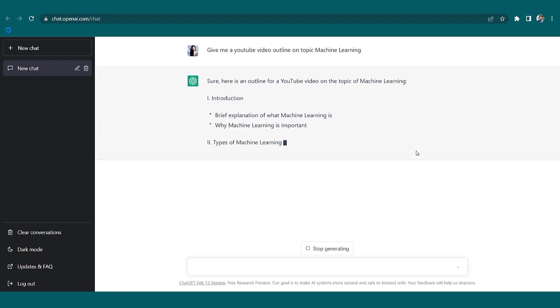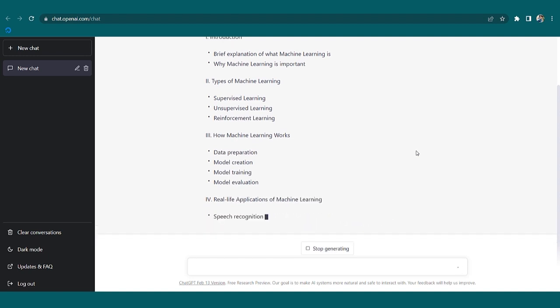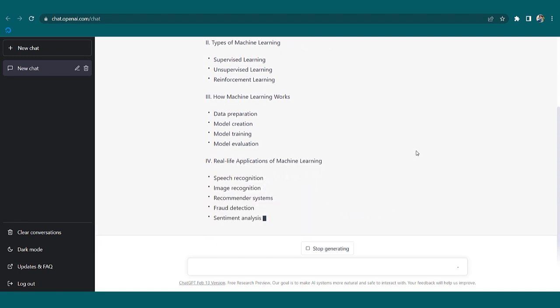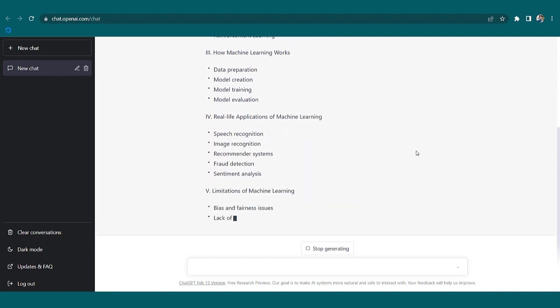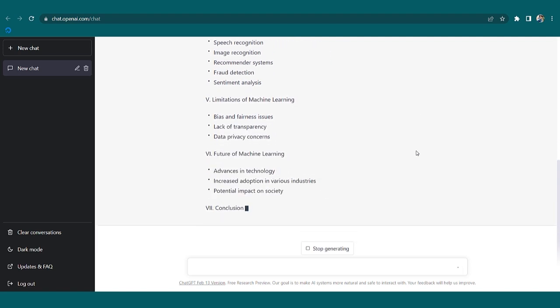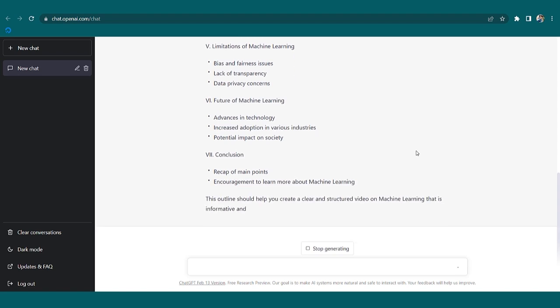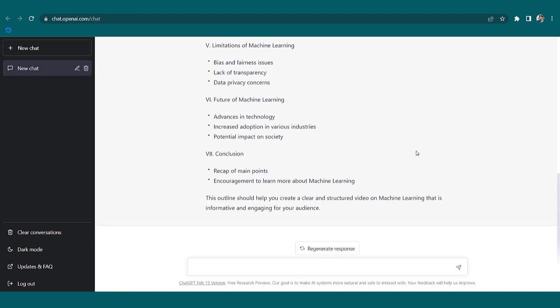First you need to give introduction. Then you can type of machine learning explain. Then you can do how machine learning work. Then real life applications of machine learning you can explain. Limitations of machine learning can also be taken up. Future of machine learning will be one of the topic into that, and the conclusion at the last. Now, if you want any particular one to elaborate, you can ask ChatGPT for it.